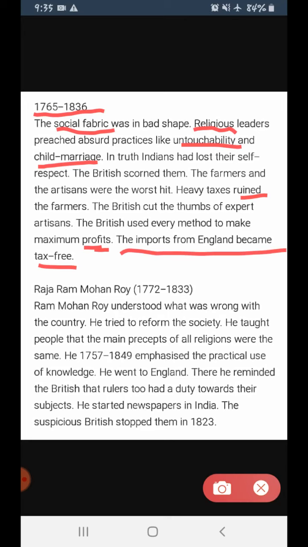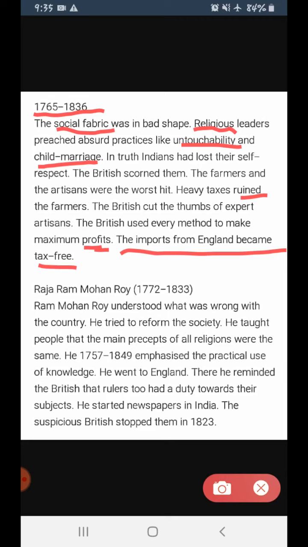What did they do? When they brought things from England to India in order to sell them in the Indian market, the tax was completely free. There was no tax on the goods being imported from England to India. Clear?